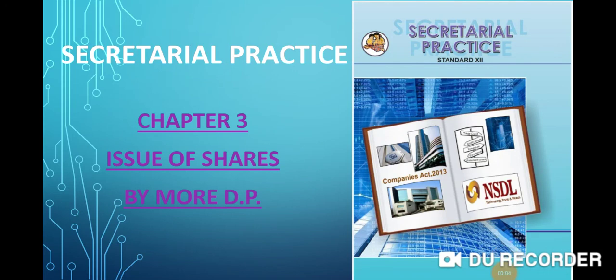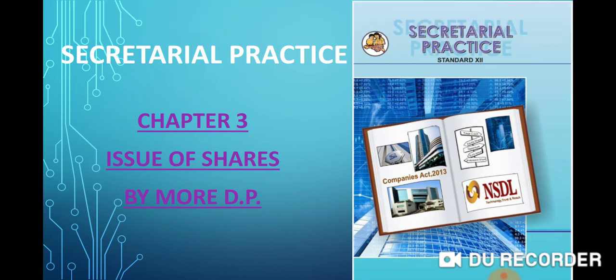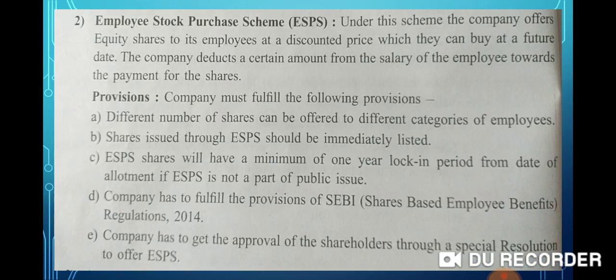Today we are going to study Secretarial Practice subject chapter number 3, issue of shares. In the last lecture we started the third method of issue of shares, that is offering shares to existing employees. In that, the first sub-method, employee stock option scheme, ESOS, is completed. So the second method is